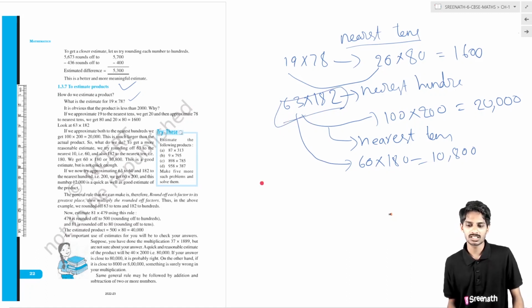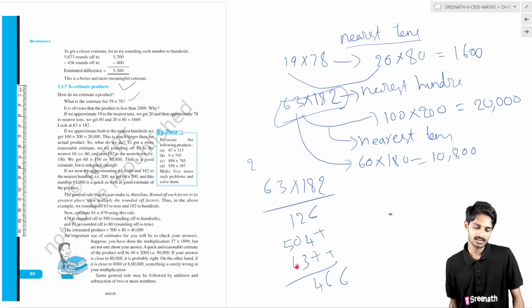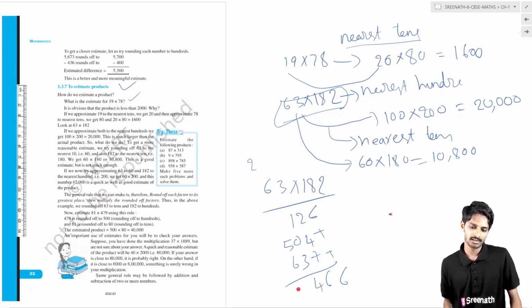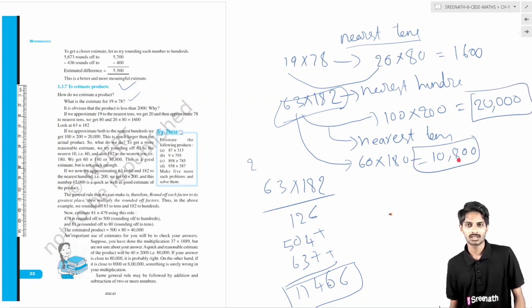Suppose you calculate 63 into 182, what will you get? 3 2s are 6, 6 2s are 12, plus 8 3s are 24, 8 2s are 16, 8 6s are 48, plus 250, plus 63. What is the answer? 11,046. So the real answer is 11,046. When we have estimated the value, here we get 20,000 and here we get 10,800.